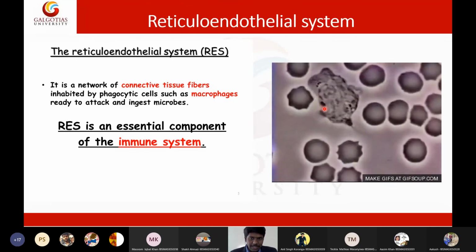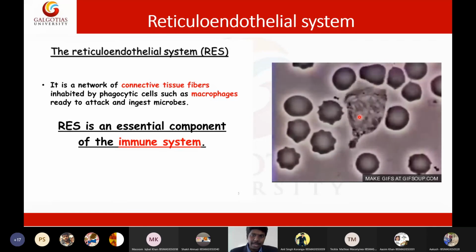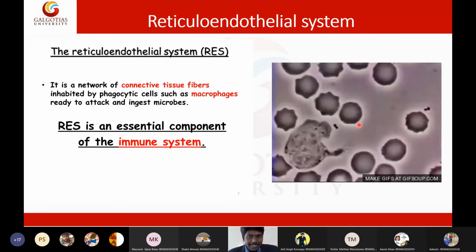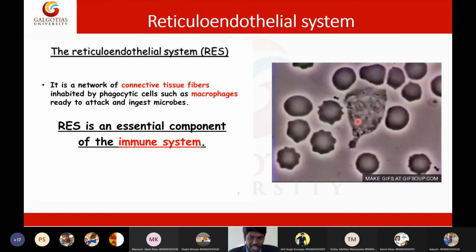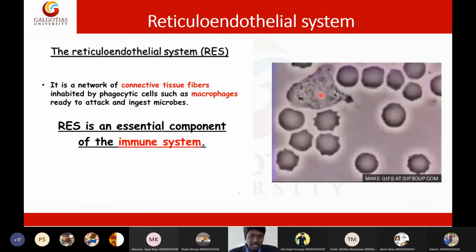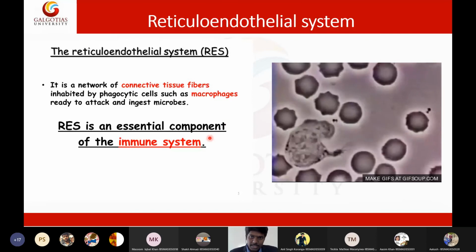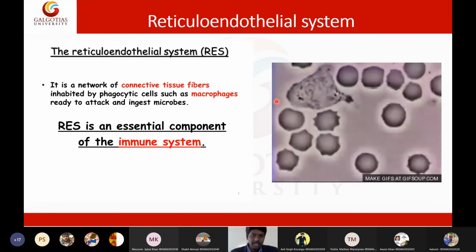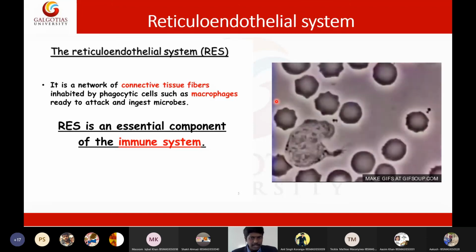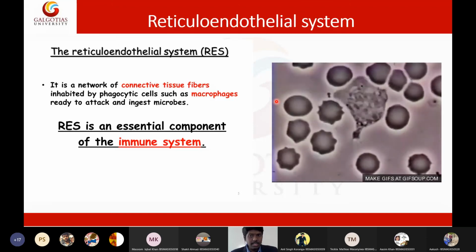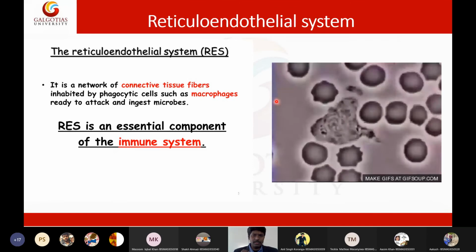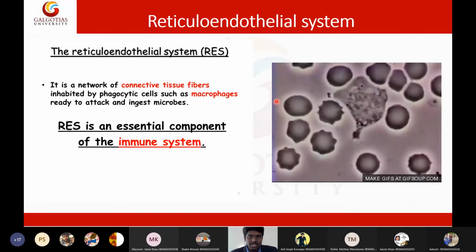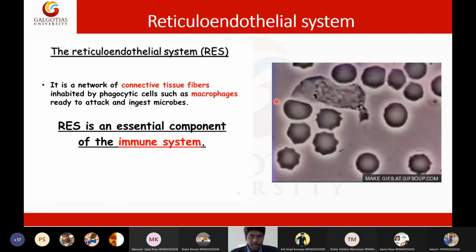Now the problem is, if this Leishmania is present inside a macrophage, it can access the places where a macrophage can go. So with the help of this macrophage, Leishmania starts migrating to the liver, spleen, bone marrow, and it will even migrate to the skin also. So Leishmania is a really dangerous parasite with a very deadly disease. The mortality rate is very high for Leishmania. So Leishmania uses this reticuloendothelial system to spread the infection in the body.